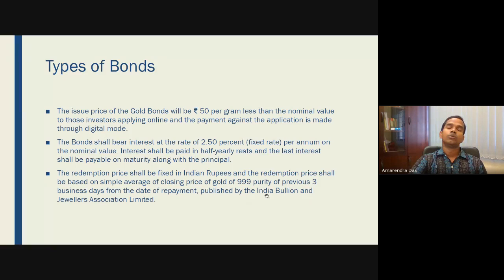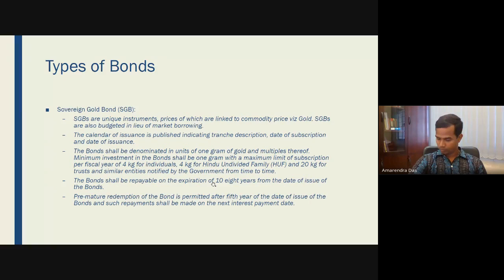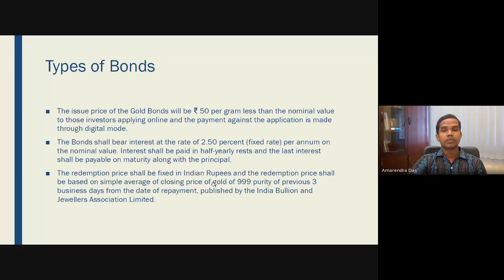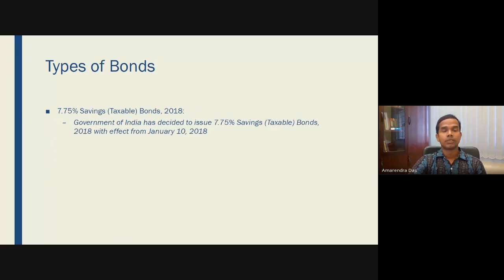So that means you get a higher price for the gold, and gold prices, if you look at the past, have always risen, and at the same time, you also get a 2.5% interest on this. So this is how gold bonds function.